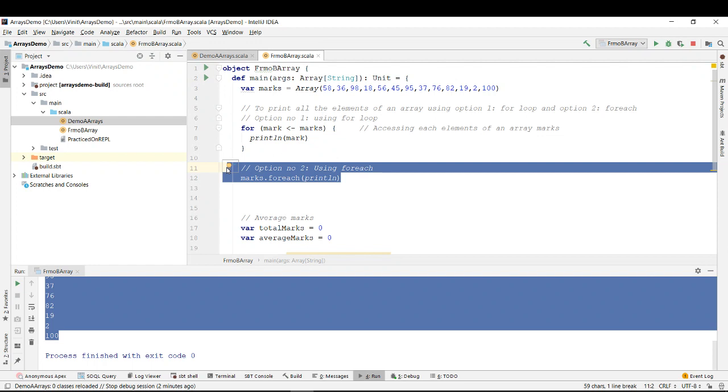Is it clear? Any doubts in this? Any doubts?